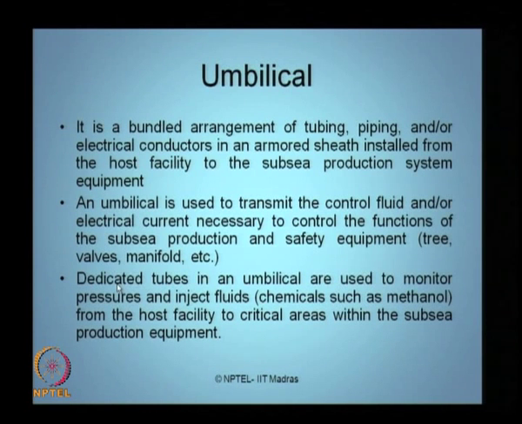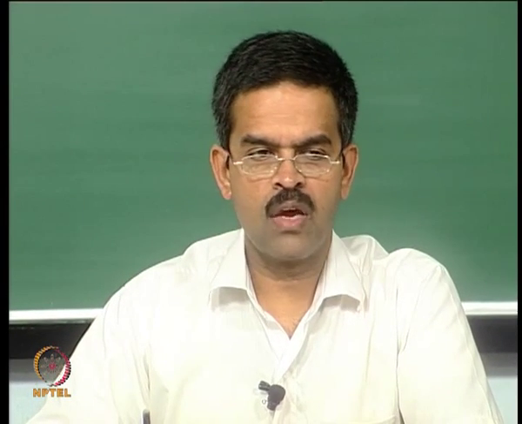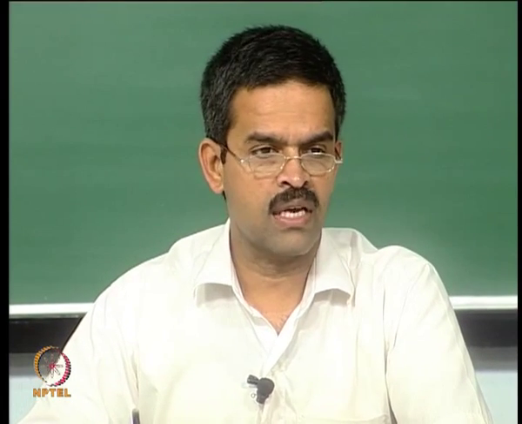Dedicated tubes, essentially circular in shape, in the umbilical are used to monitor the pressure and injection fluids. As we discussed in the previous lecture, sometimes the well may require recovery by artificial recovery or enhanced recovery techniques.